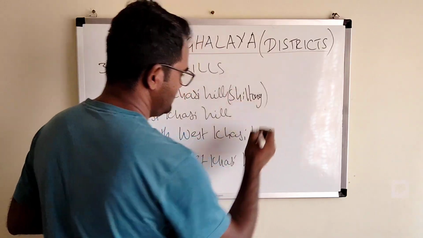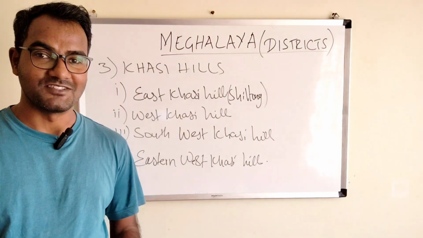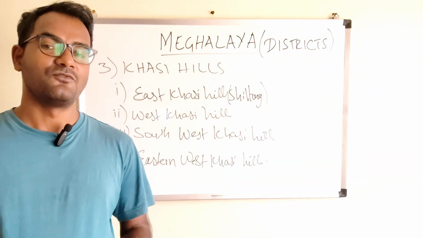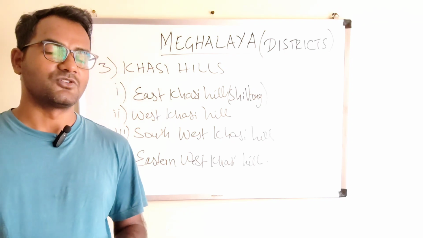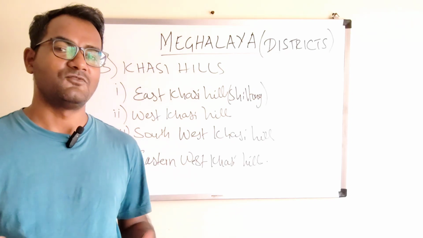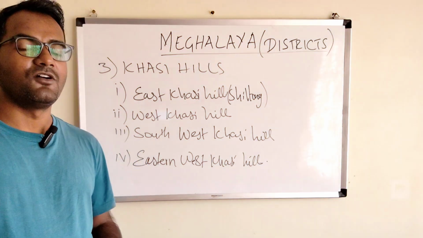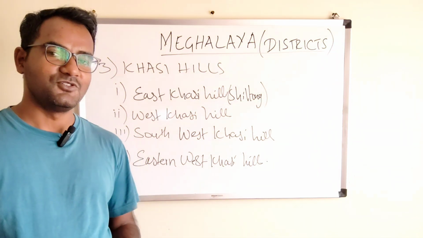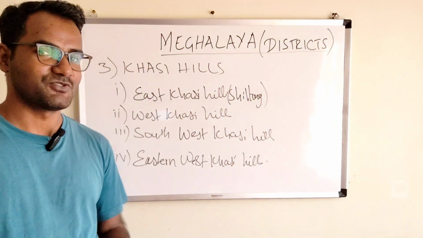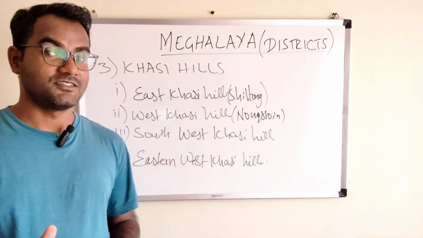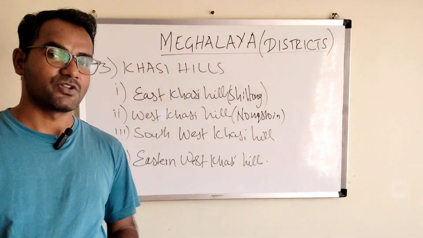Then we have West Khasi Hills, the beautiful, the lovely place, right? So the people staying in Garo Hills, we often like to travel through Nongstoin, right? Even though the road is very curvy, full of valleys, but due to the sceneries, the beauty of Nongstoin, we love to travel by Nongstoin, right? So the headquarter of West Khasi Hills is Nongstoin. Then South West Khasi Hills. So the headquarter of South West Khasi Hills is Mawkyrwat, right?